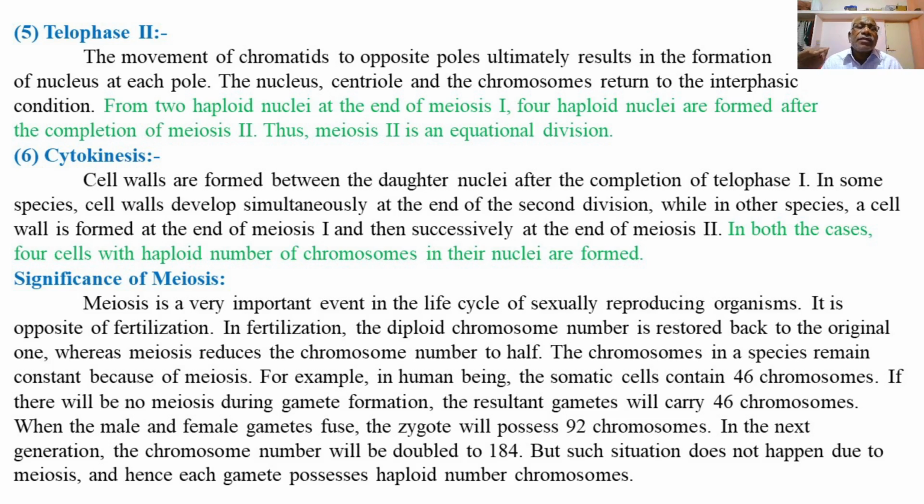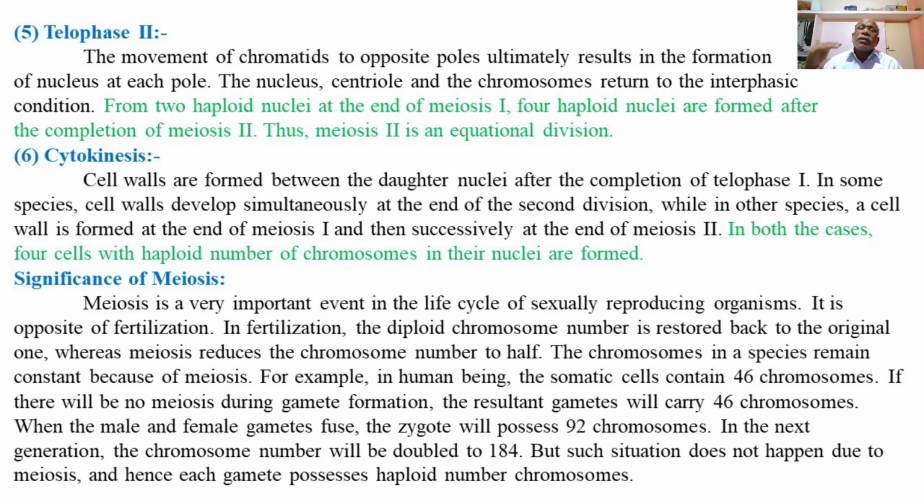In both the cases, there are certain organisms in which the cell wall can be formed at telophase 1 or first meiotic division, or at the end of the second meiotic division in all four daughter nuclei, or all four daughter haploid cells are formed at the end of the second meiotic division or telophase second.